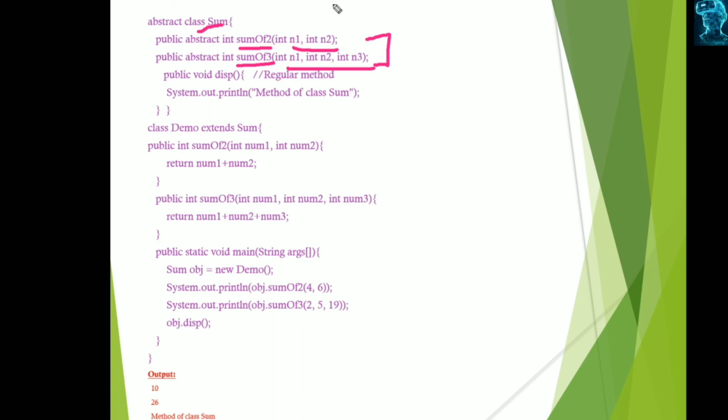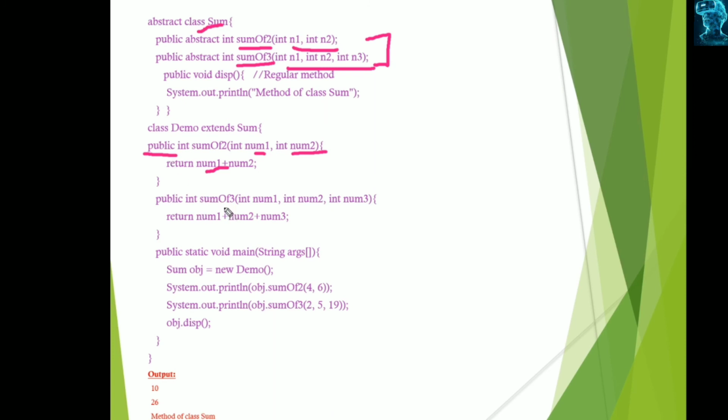Here we have two integer parameters, so here also we have to use integer parameters, with no need for the same names. Number 1 for n1 and number 2 for n2, and it returns an integer, here also it returns an integer, and it must always be a public method. It returns what we passed as arguments, summed and returned to the calling statement.